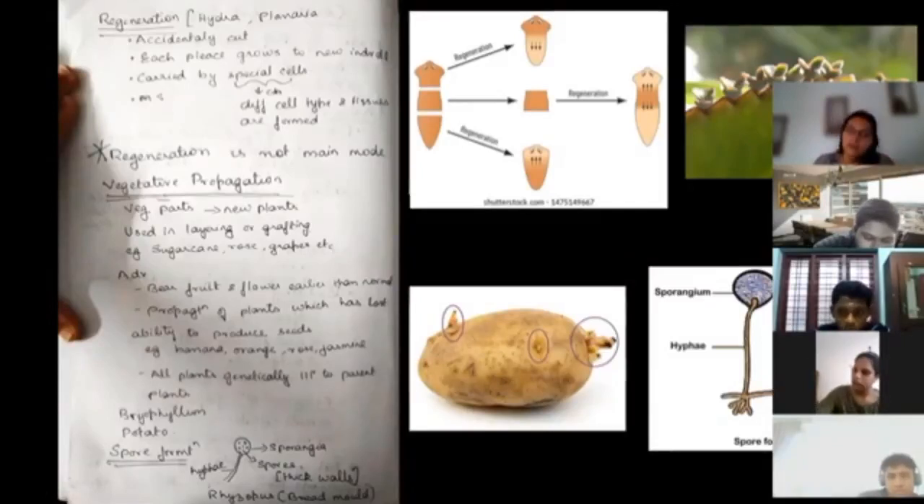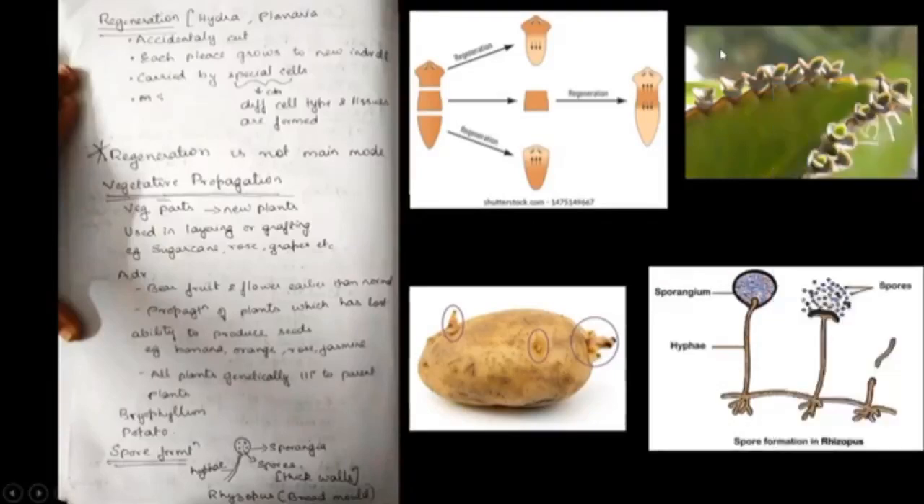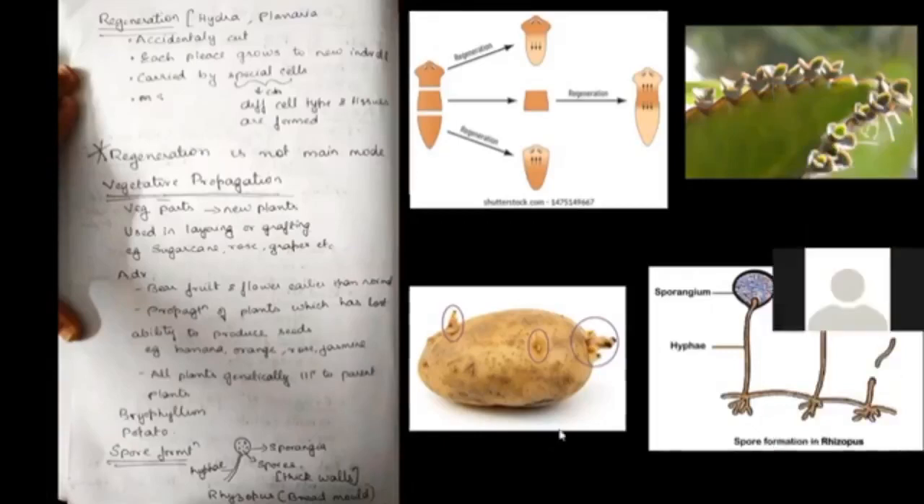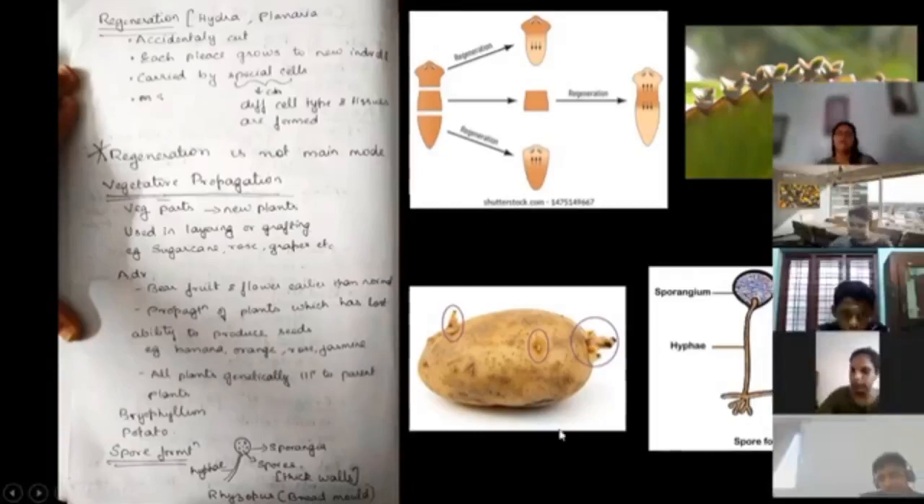Now coming to the vegetative mode of reproduction. Is the vegetative mode of reproduction applicable to animals, ladies and gentlemen? Yes or no? Is vegetative reproduction applicable to animals? No, it is not applicable to animals. It is only applicable to plants. One important question which can come from this is the advantages of vegetative reproduction.